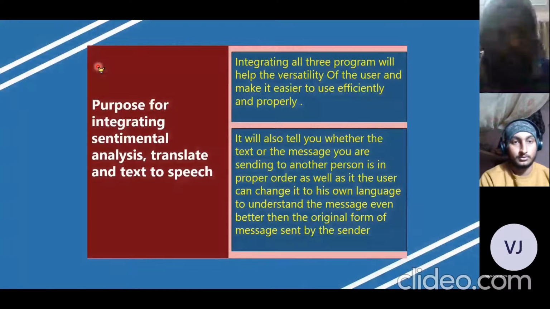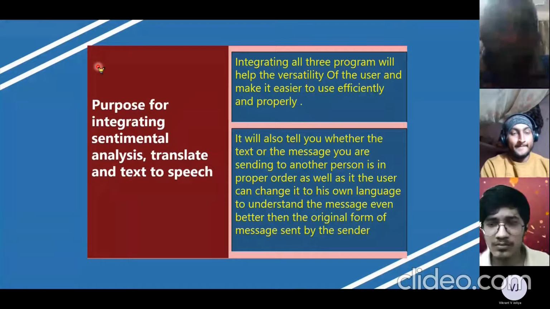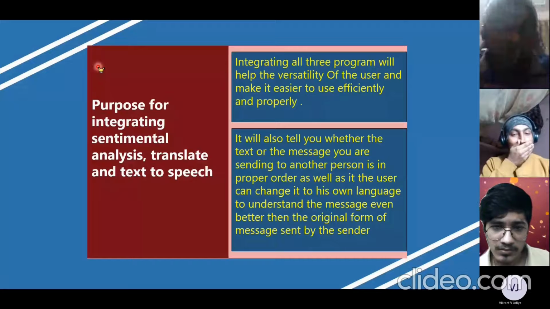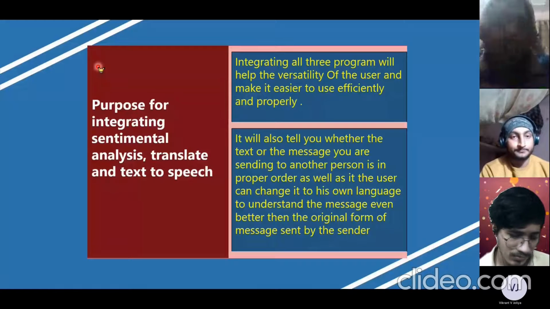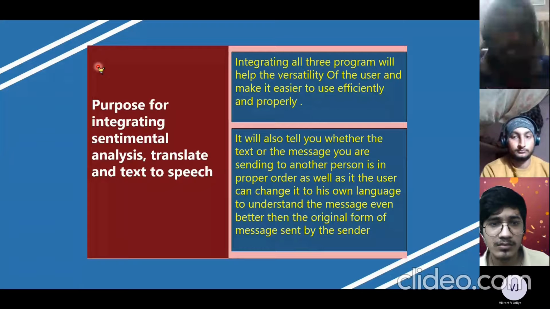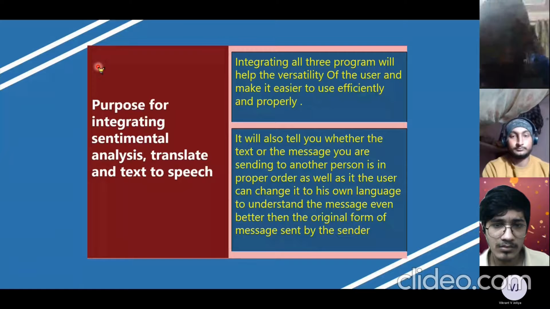It will help the user save time by not doing everything individually, and integrating all three programs will improve the versatility of the user and make it easy to use, efficient and proper. It will also tell us whether the text or message you are sending is authentic, and what is the depth of that data. We can change the data's language from one language to the desired language, and we can also convert the text into speech.